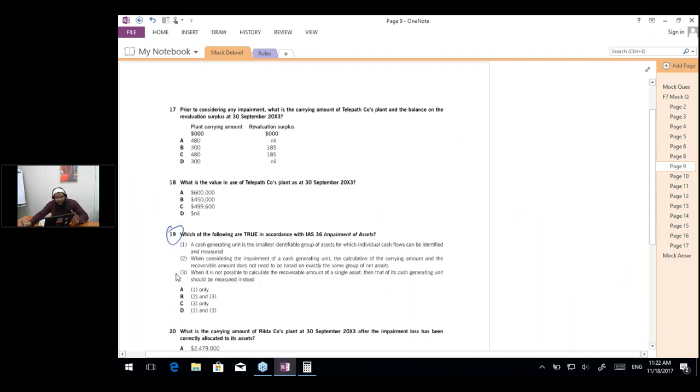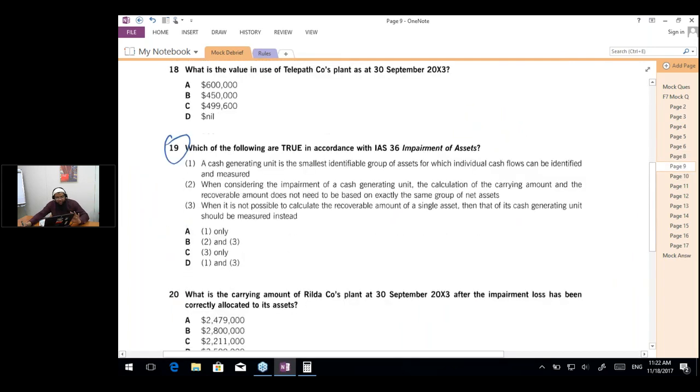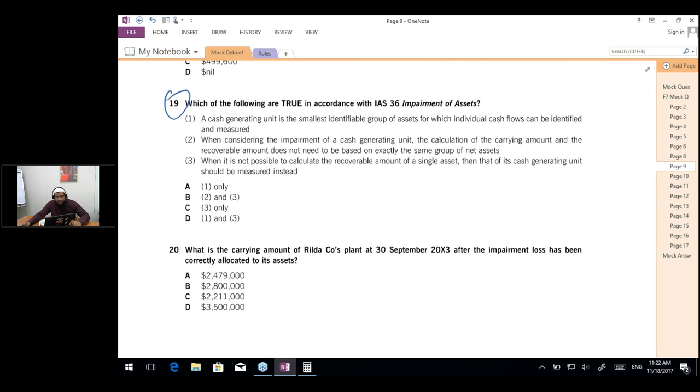Now let's solve question number 19 first, and then we are going to solve the remaining calculation based. The question says, which of the following are true in accordance with IAS 36 impairment of assets? So a cash generating unit is the smallest identifiable group of assets for which individual cash flows can be identified and measured. Is this statement correct or not? What do you people think? Is this correct or not?